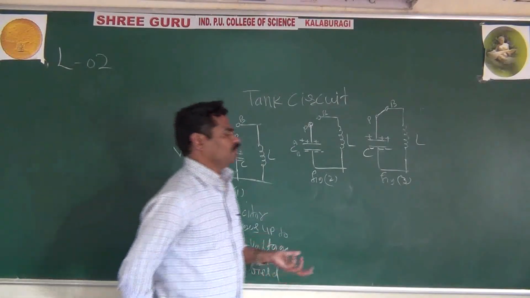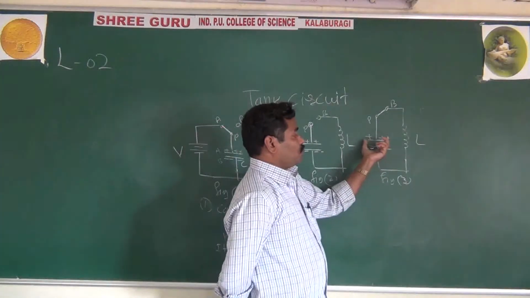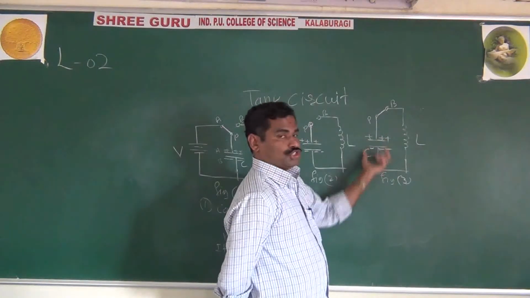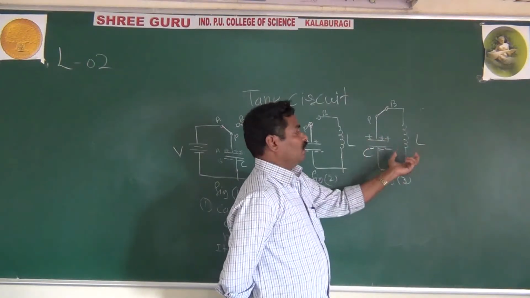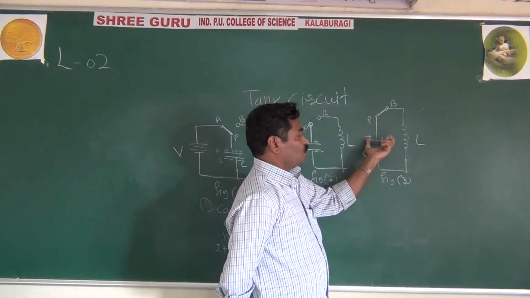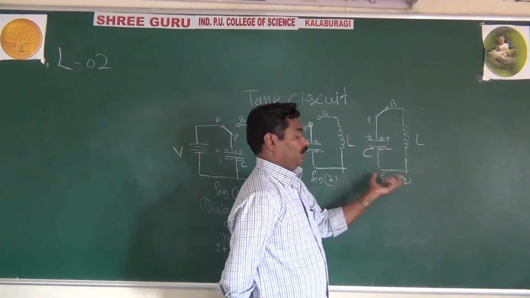You have studied it already in detail. The capacitor wants to discharge through the inductor, and once it slowly discharges, what happens?